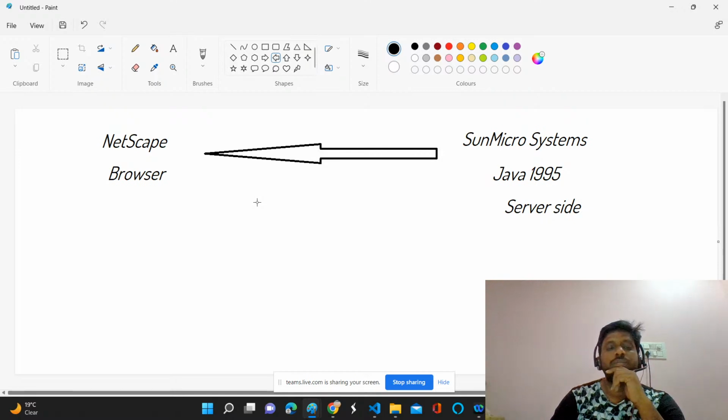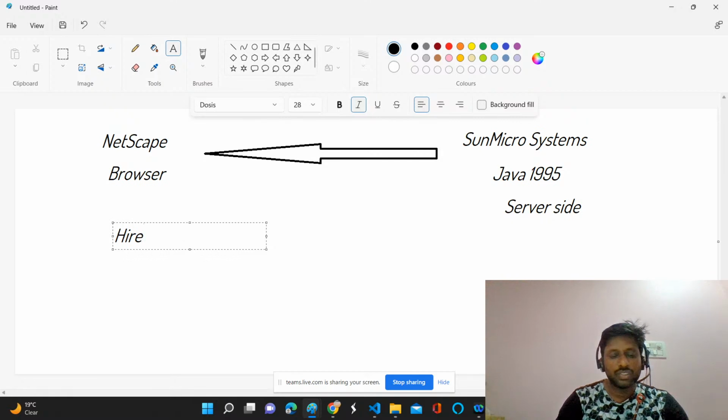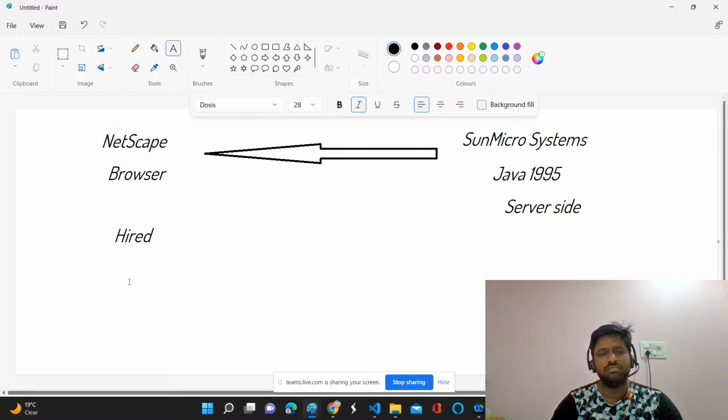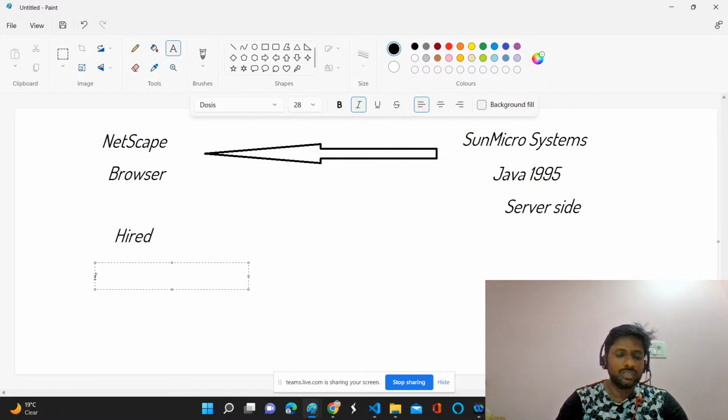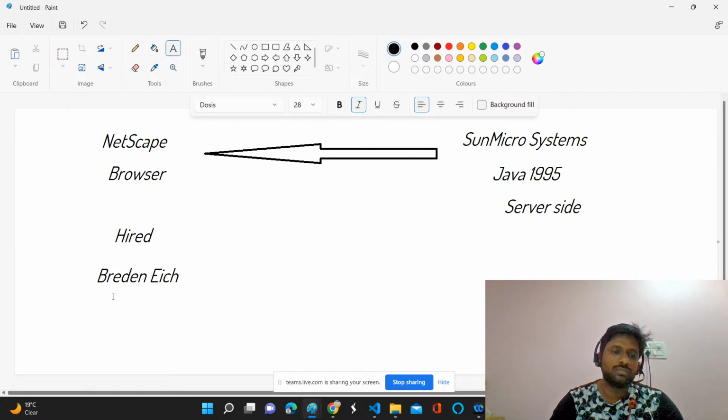So at that time, what did the Netscape team do? They hired an engineer. Hired means they gave this opportunity to the engineer. The engineer's name is Brendan Eich. They provided some resources to him and assigned this task.